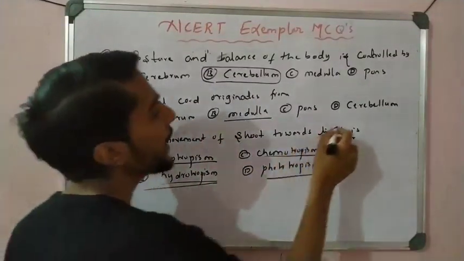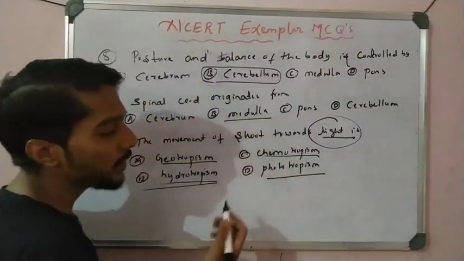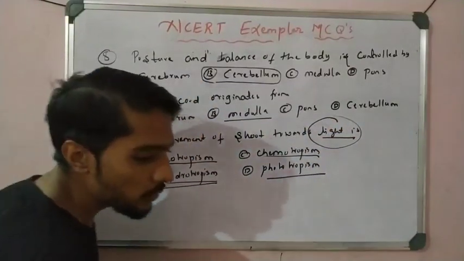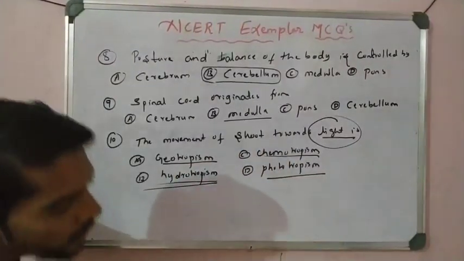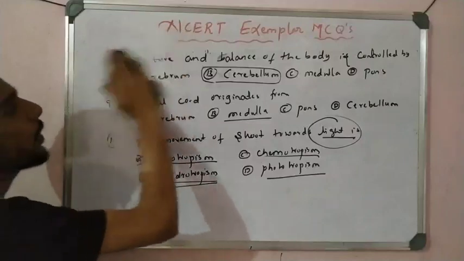Now the one about light. Light is sunlight, so it is phototropism. Right, students? So this is another simple and direct question. Now let us take question number 11.